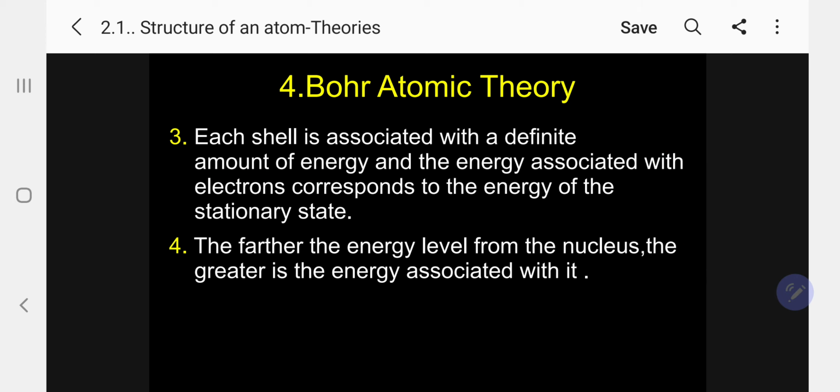Kindly follow. Then another important postulate: the farther the energy level from the nucleus, the greater is the energy associated. Very near to the nucleus, low energy. If it is moving away, it is high energy. Please follow.